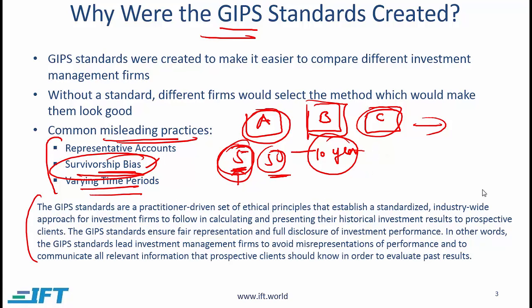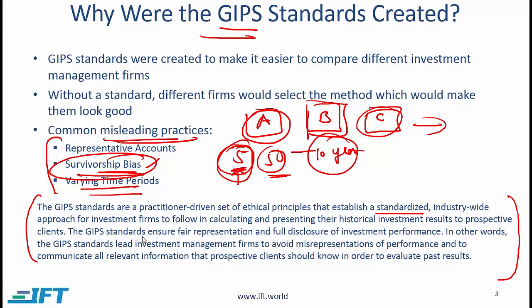Here is a formal definition, and I think it will be useful for you to learn this. The GIPS standards are a practitioner-driven set of ethical principles that establish a standardized industry-wide approach for investment firms to follow in calculating and presenting their historical investment results to prospective clients.